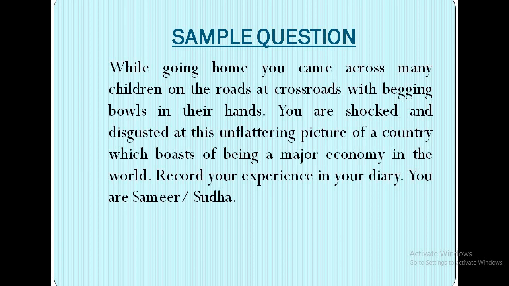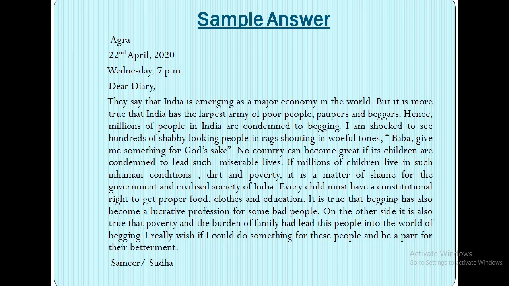Now here, the next one is the sample of how exactly you need to write a diary entry. First, everything is aligned to the left hand side.